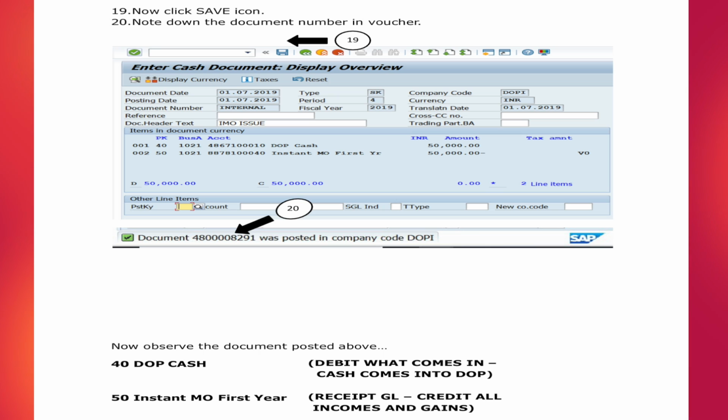Now observe the document posted. 40 debit entry, DOP cash. For receipts, as I have already mentioned, debit what comes in. Debit what comes in means cash comes into DOP. And 50 receipt GL, credit all incomes and gains.